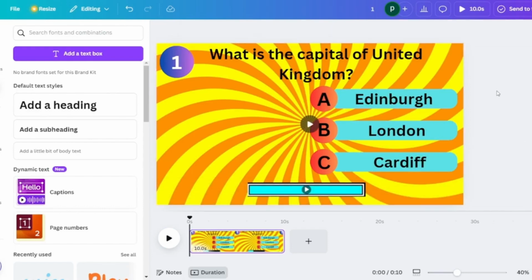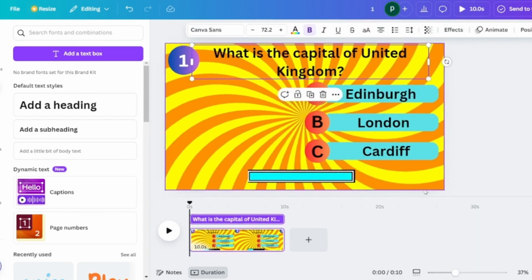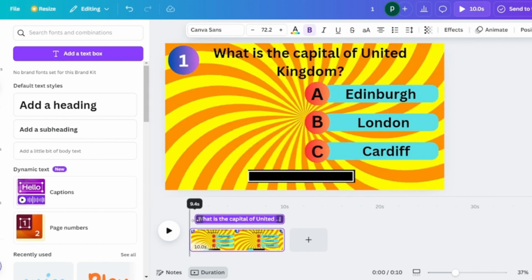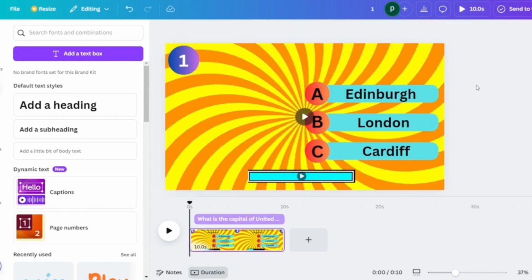Okay, so now that all the options have been created, let's go to adding timing for the animation. You have to click on the text box, right click and do show element timing. So now we are going to adjust the timing of the question so that it starts 0.5 seconds after the first screen has been shown, and we want the second option to show 0.5 seconds after that.